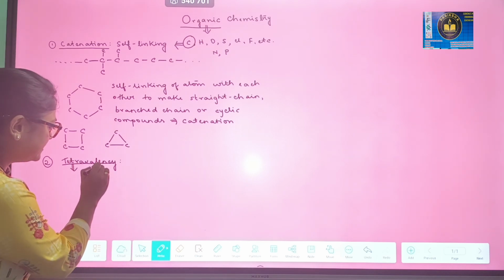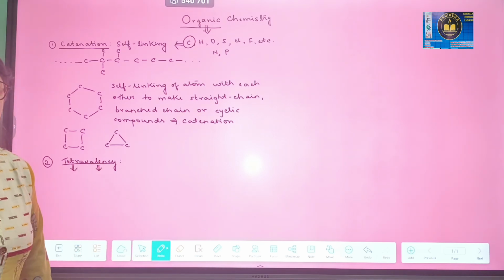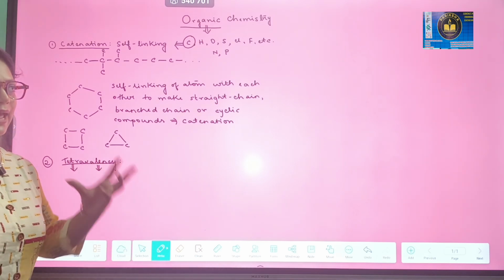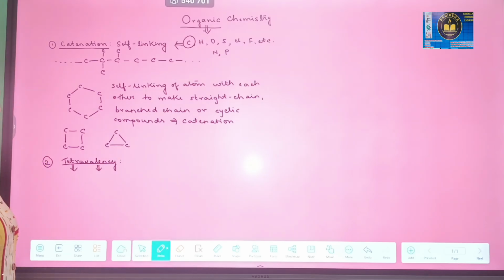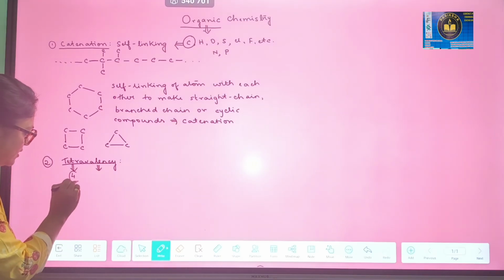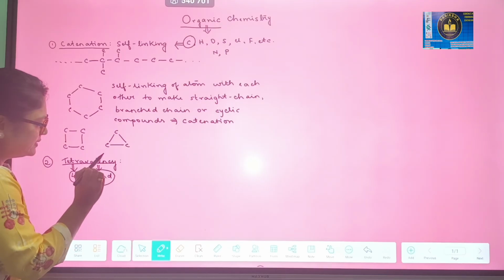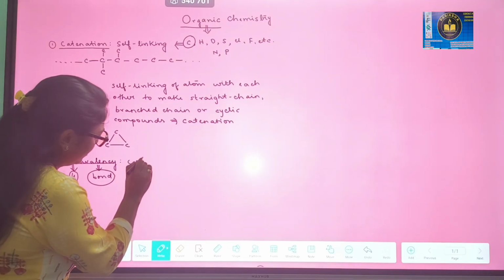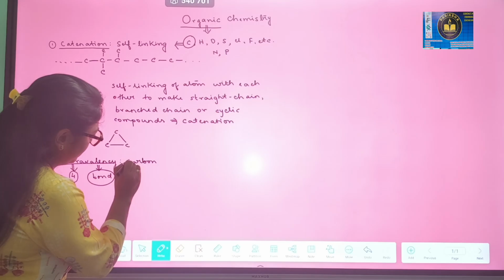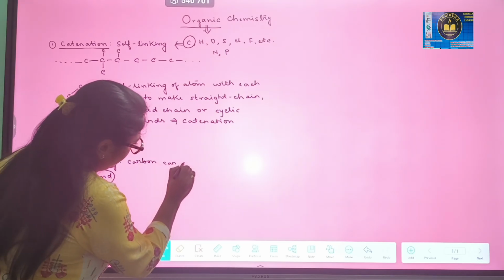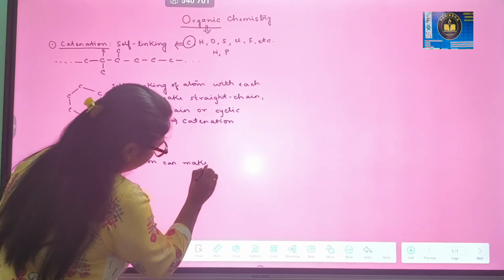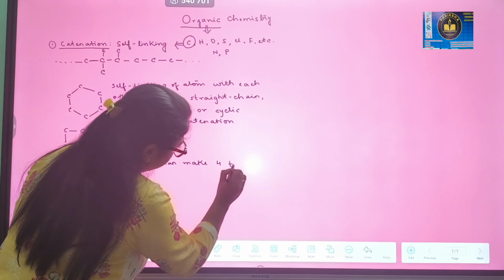And what is valency? Valency means number of bonds an atom can make. So, carbon can make 4 bonds. That is called tetravalency. Once again, tetra is 4, valency is bond. So tetravalency means carbon can make 4 bonds